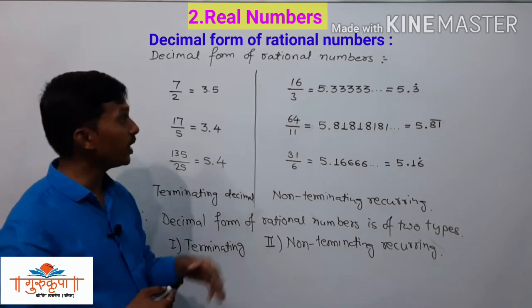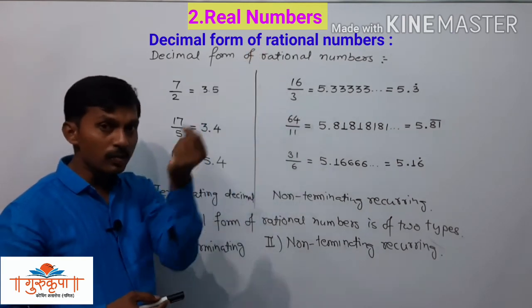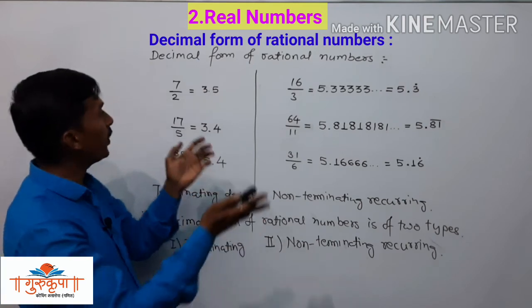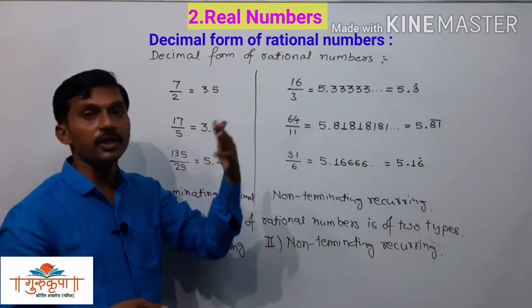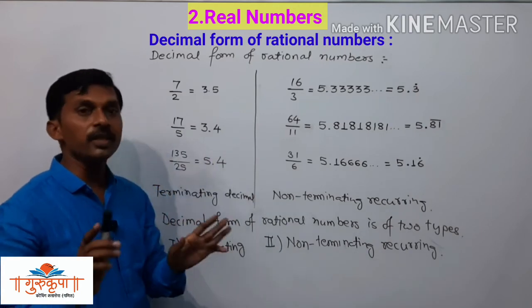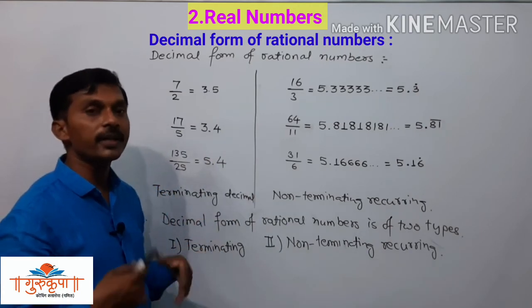And now we have a small clue to identify whether the given number is terminating or non-terminating recurring. It is very easy to identify. How can we identify?